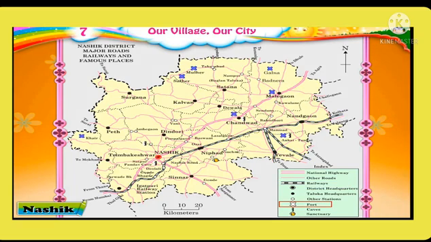Now let us find the fort on this map. Now let us find the cave on the map. Let us find the centuries on the map and circle them. So students, in this map many famous places in Nashik are shown. Let us have a look at them.